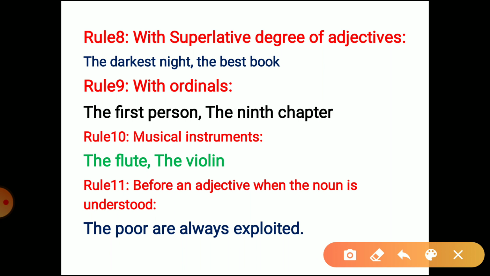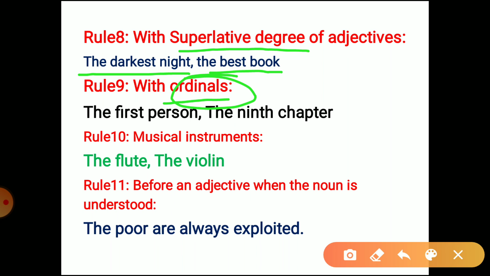We use it with the superlative degrees of adjectives. We know adjectives have 3 degrees: positive degree, comparative degree, and superlative degree. So it's the last degree. We say the darkest night, the best book, the most intelligent person, like that. We have a lot of examples. So we have another rule with ordinals. It means the first person, the 9th chapter, the second thing, the third, the fourth, the fifth. All these we use with the ordinals.